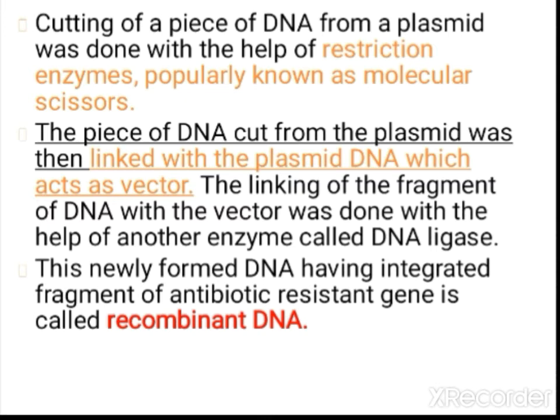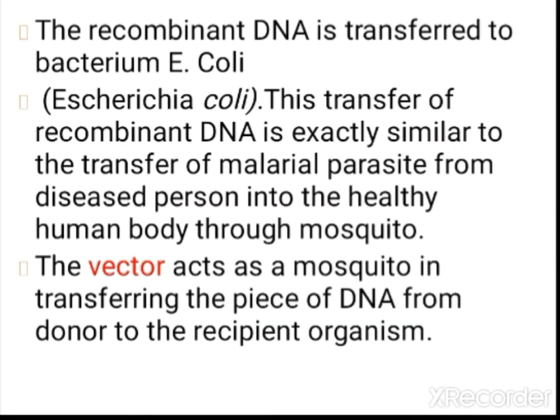With the help of the enzyme called DNA ligase, that foreign DNA was integrated inside. What foreign DNA did we segregate? That is the antibiotic resistant gene. This antibiotic resistant gene is incorporated here. So here we call this recombinant DNA.